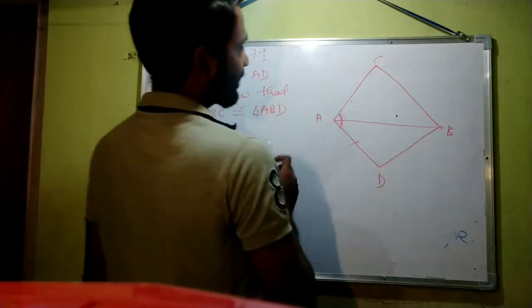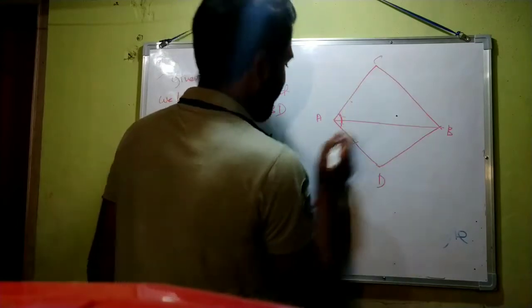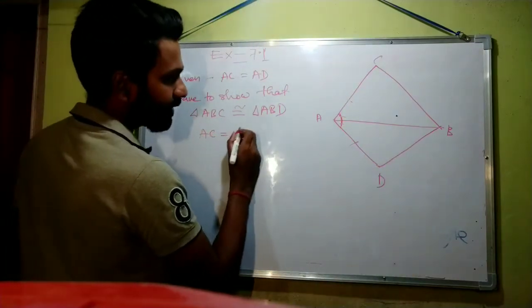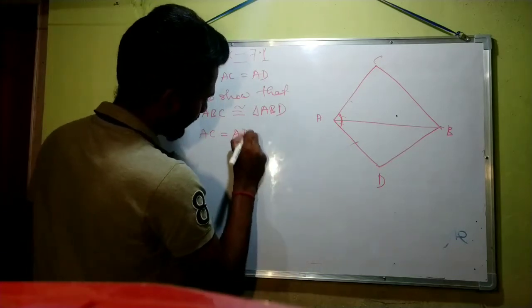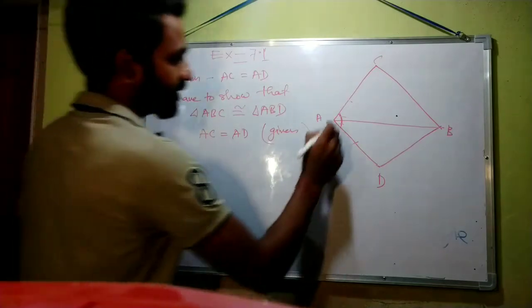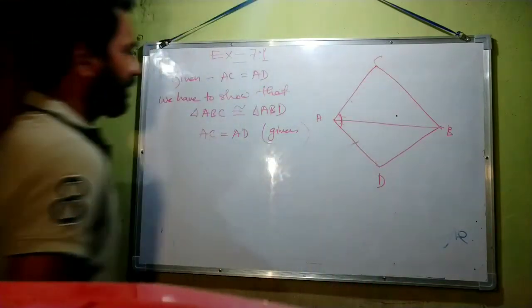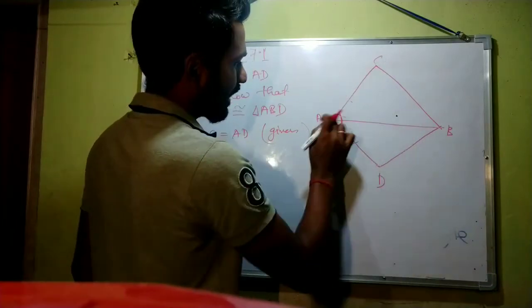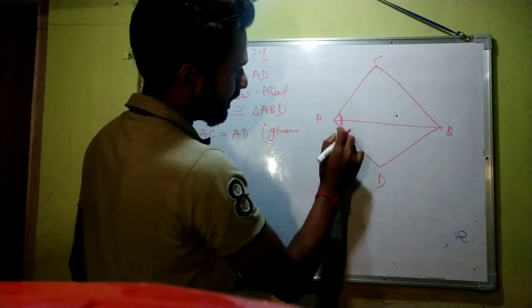Okay, it's very simple. It is given that AC is equal to AD, given. After that, it is given in the question that AB bisects angle A, that is this whole angle.